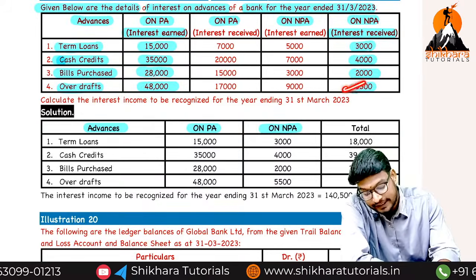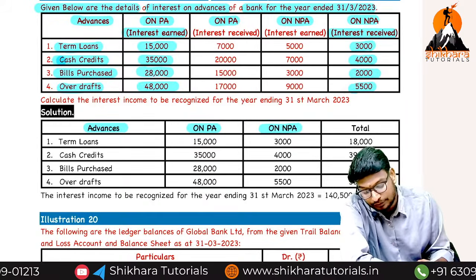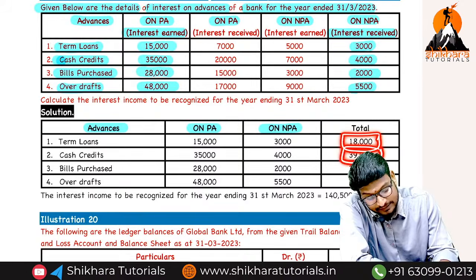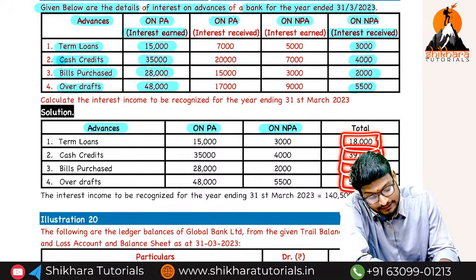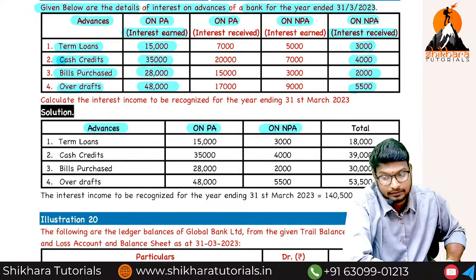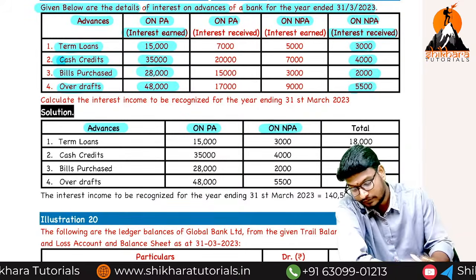48,000 and 5,500. What is the total amount? So 18 plus 39 plus 30 plus 53,500. Can you tell me the total amount? Do the total fast.